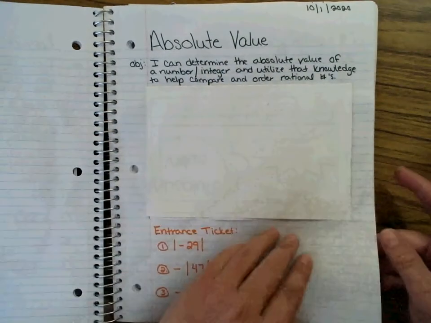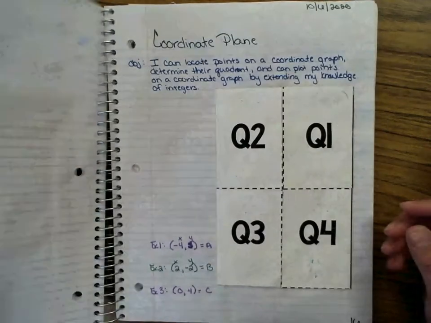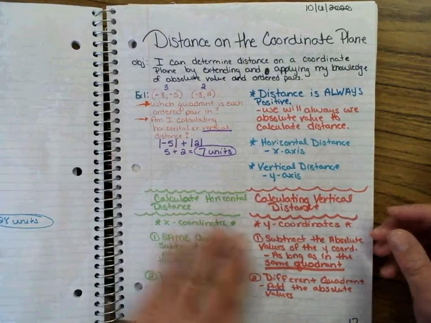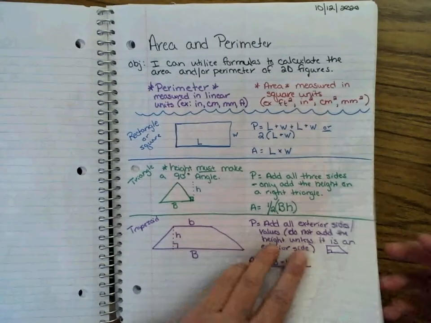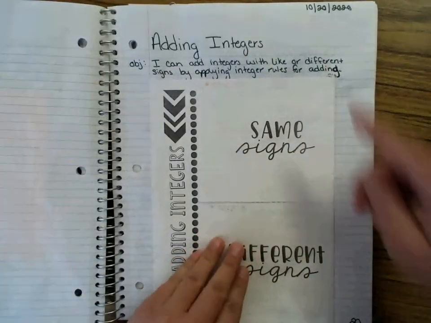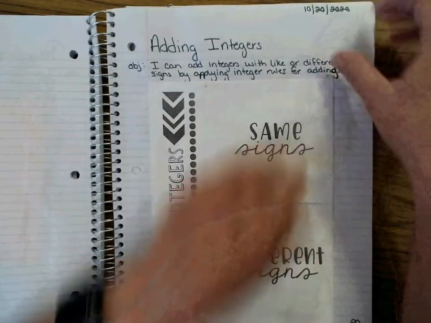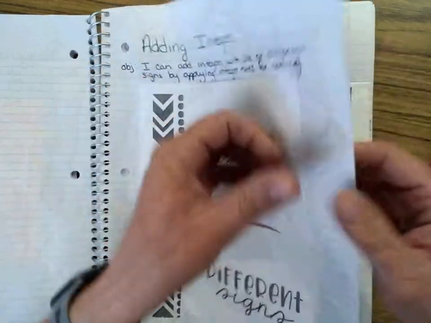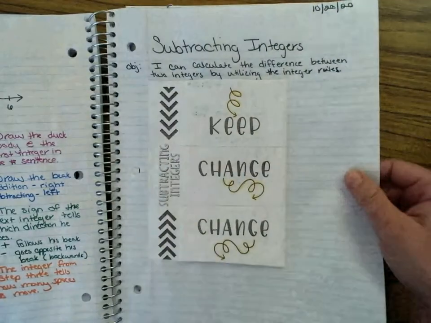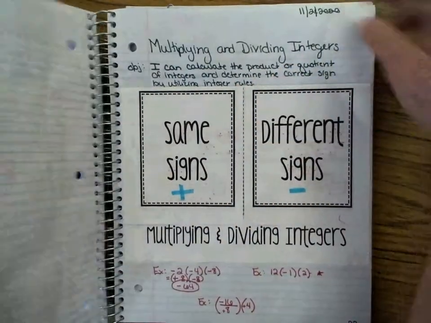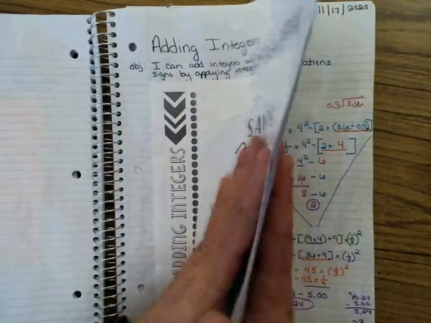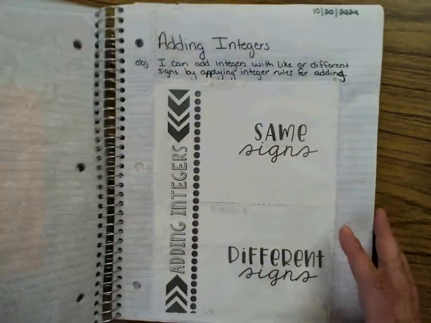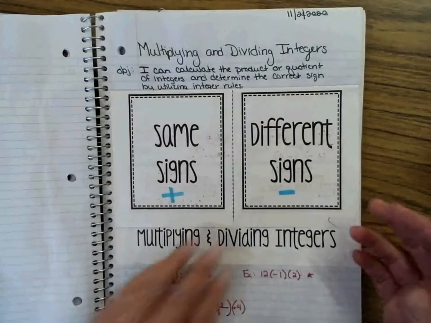Okay, you're going to need this set of notes for some assignments this week. This will help you with that one about perimeter. This will too. You're going to need this set of notes here, so if I were you, I might earmark this page or put a sticky note or something. You're going to need this set of notes and this set of notes. And then you're going to need this set of notes here. Okay, so they're all right here stacked together. So you'll need all those sets of notes. So I'm going to put it on order of operations for now.